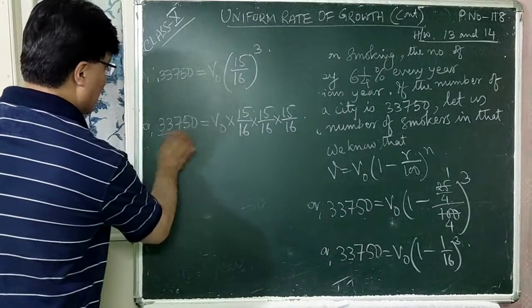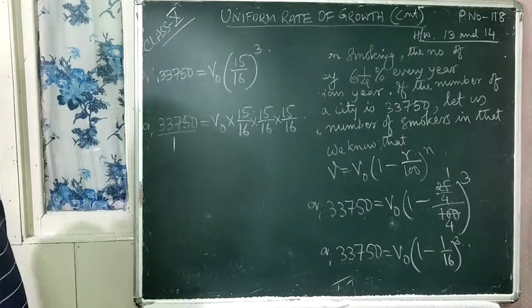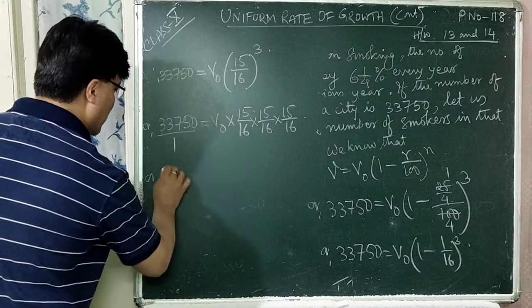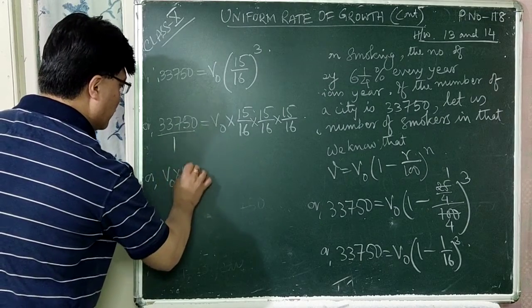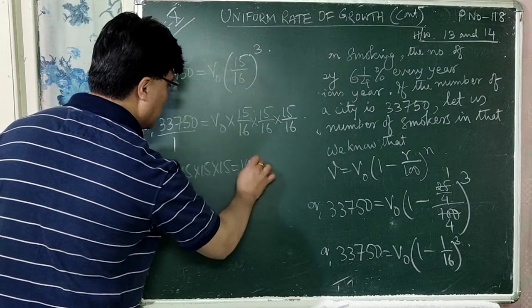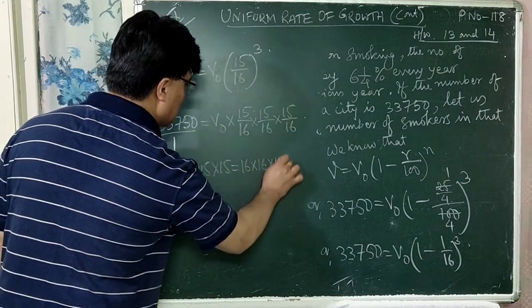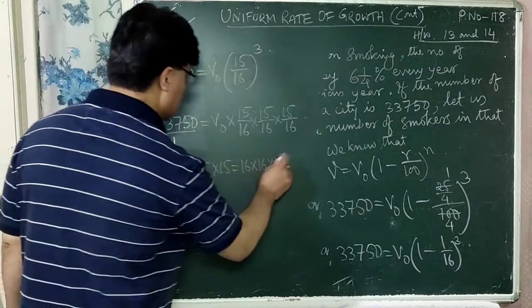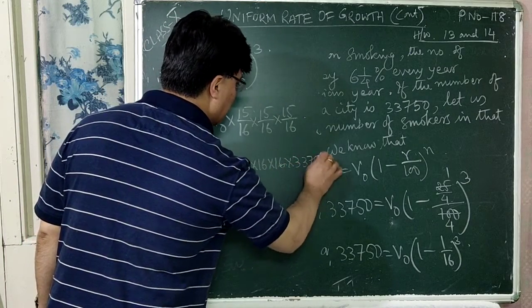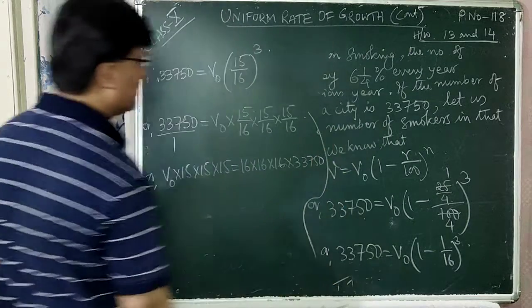Now we can do cross multiplication. Below this 33,750 there is 1, isn't it? So now cross multiply by 1. V0 into 15 into 15 into 15 is equal to 16 into 16 into 16 into 33,750, right?